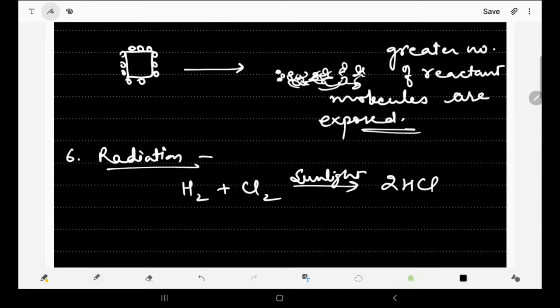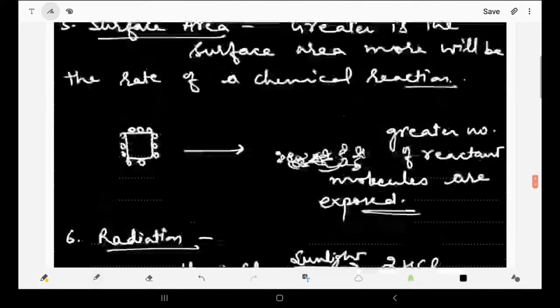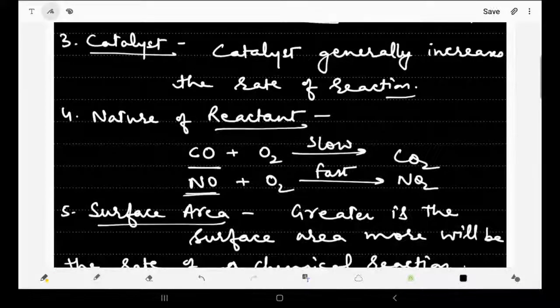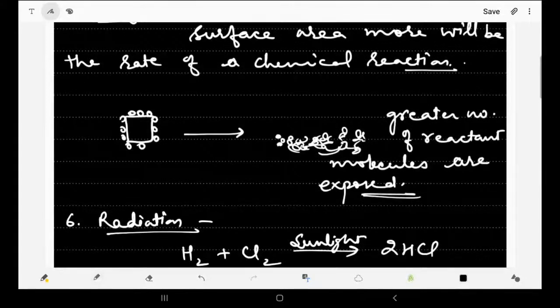So that is how we have the factors affecting the rate of reaction. It may be the concentration of reactants, the temperature, the catalyst, the nature of reactant, or the surface area, or we may take the presence of radiation also. So all these are the factors affecting the rate of reaction.